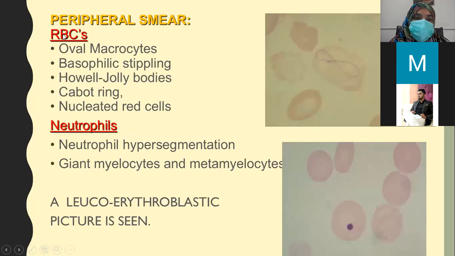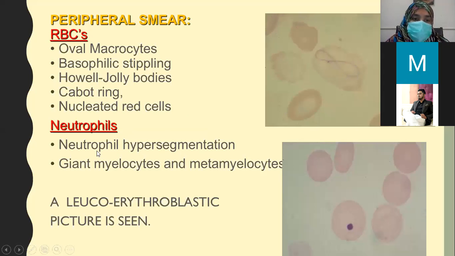Peripheral smear shows oval macrocytosis as we have already seen, basophilic stippling, Howell-Jolly bodies. This is a Howell-Jolly body, a remnant of DNA. This is Cabot's ring. This is also due to nuclear immaturation, and nucleated red cells can also be seen in peripheral smear.